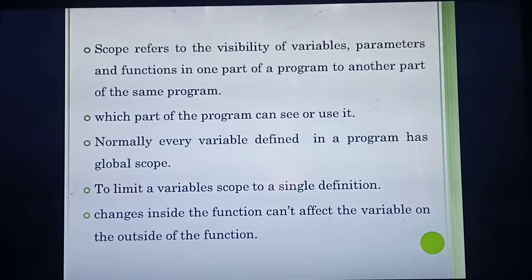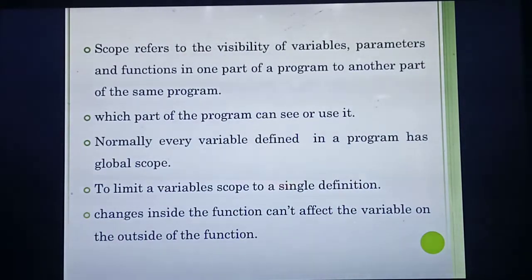Understood? Normally, if you define one variable in the program, which scope will it come under? Suppose you didn't give any limitations, you are simply defining one variable in the program. Normally it is global scope. What's the meaning of global scope? Global means you can access it anywhere, in all the parts of the program. That is called global scope. So once you define a variable in the program, we say global scope. But it's not useful to define every variable in global scope.